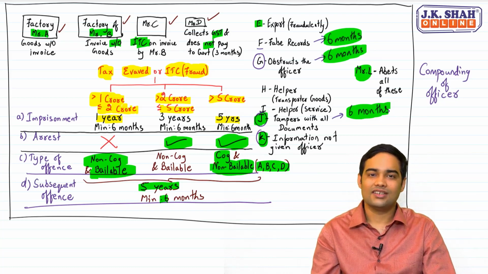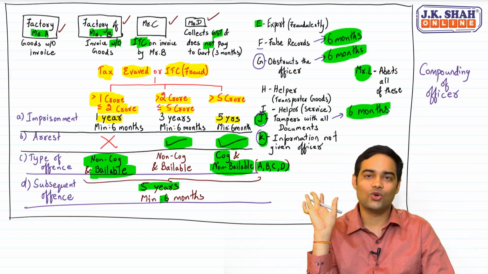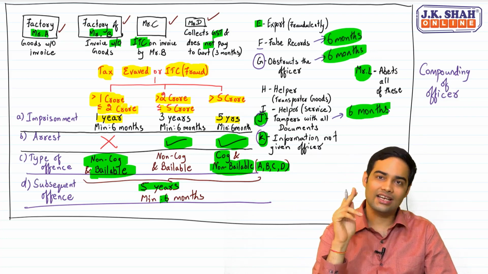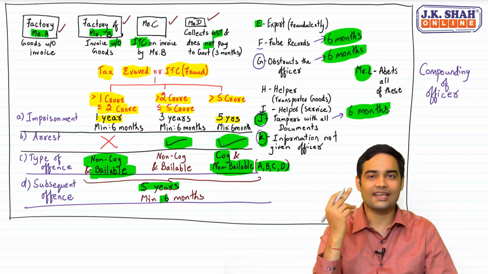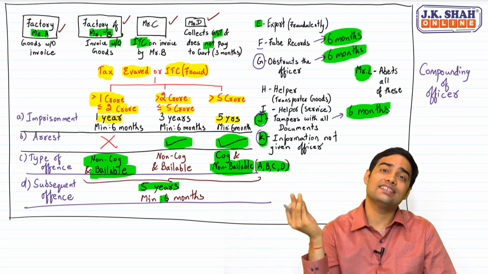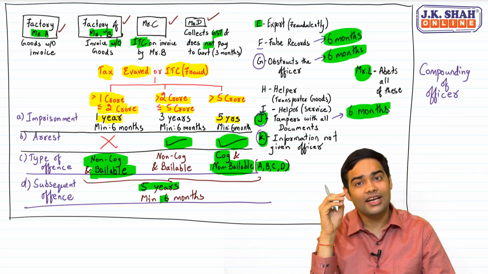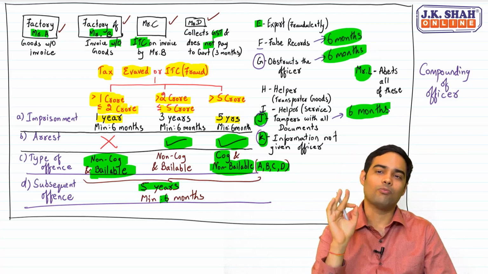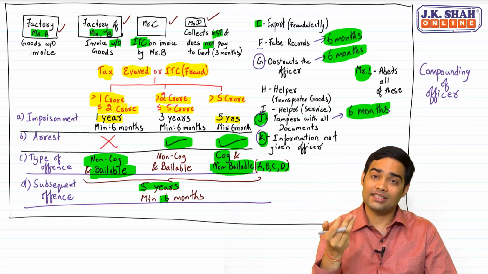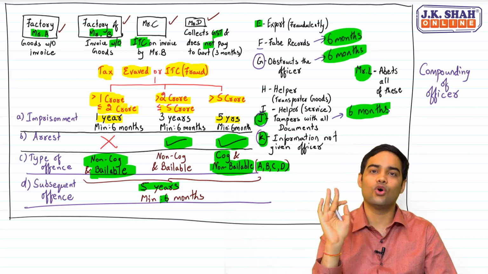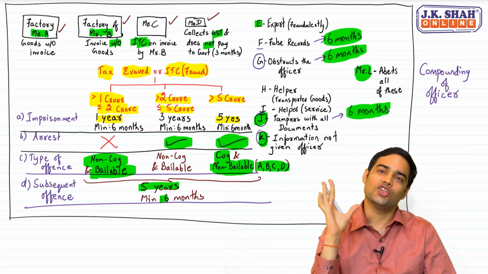Once it is permitted. Second time it will not be given. It's allowed only once. Any person who abets, means encourages, even that A to F, he is allowed once. Second time he is not allowed. Then, what about a case which is an offence under any other law? If it is an offence under any other law, in that case, this compounding is not allowed. Plus, if the person is already convicted under this act, that is under GST Act by a court, in that case also, compounding of offence is not allowed.